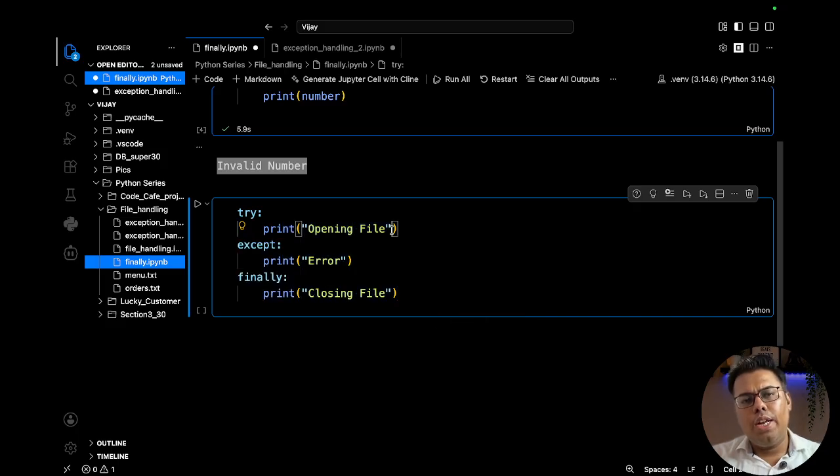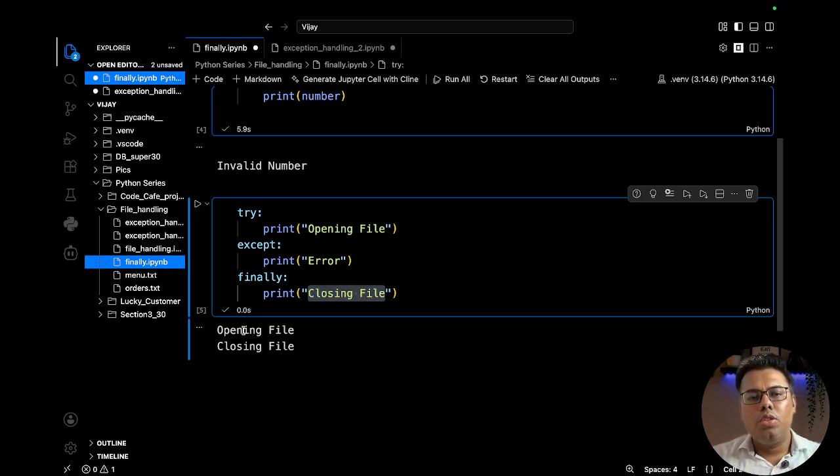Whenever you are opening a file, at last you have to close it. Either it's an error or it's successfully opened, closing is required. The same is the scenario whenever you are connecting your Python to the database. If the connection is successfully made and you try to perform some operation, whether the operations are successful or not, you have to close the database connection. In all scenarios where the dependency is not on the operation output, success or failure, the finally block is used to execute the remaining closure of the connection and everything like that.